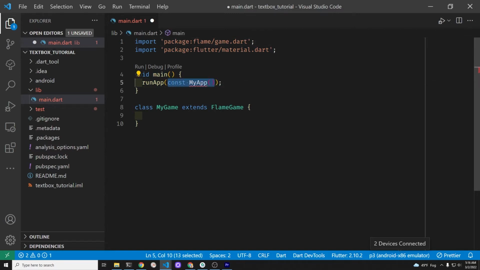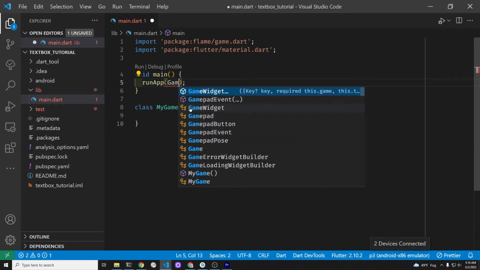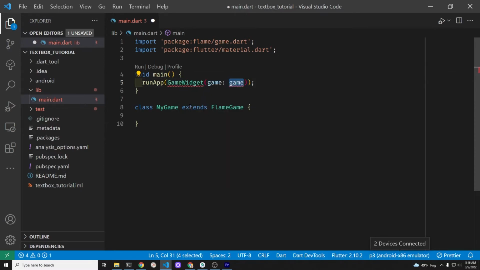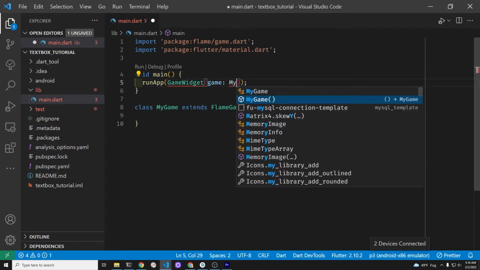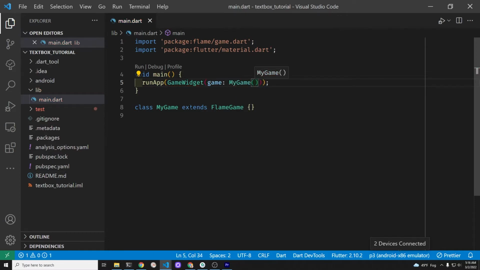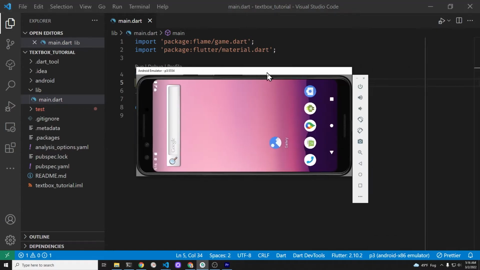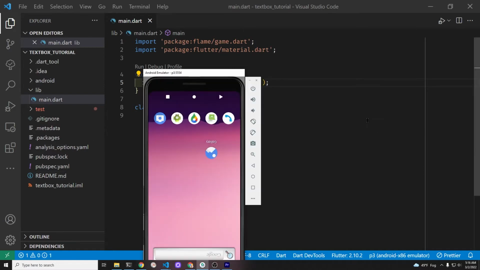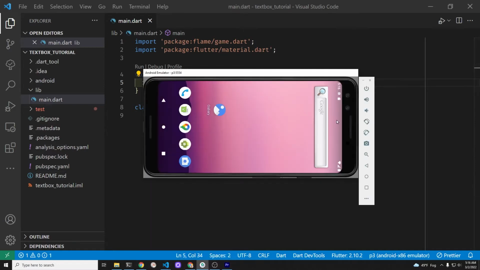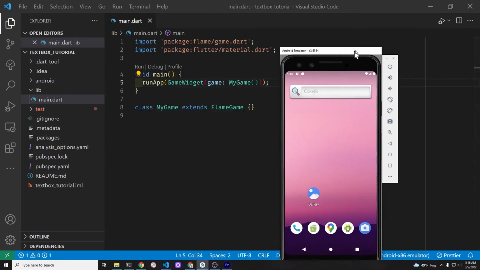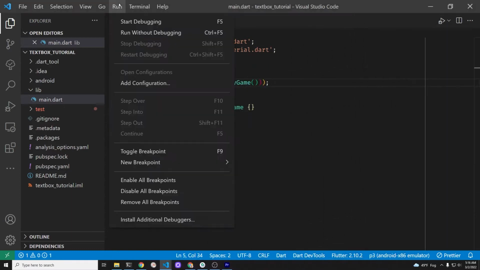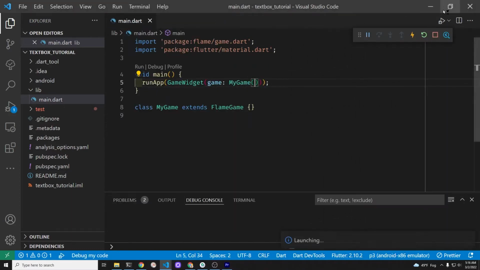flame/game.dart. Flutter comes with the built-in method runApp, which normally runs the MaterialApp, but we're not going to use the MaterialApp for the Flame game. There's a special widget from the Flame system called GameWidget, and we're going to pass the game parameter the instantiated class for the FlameGame that we just created.